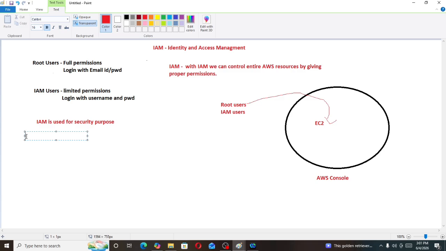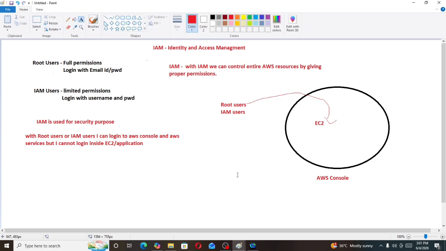With root users or IAM users, I can log in to the AWS console and AWS services, but I cannot log in inside EC2 or any application. EC2 is nothing but what we call an application. With root users or IAM users, we can log into the AWS console and AWS services, but we cannot log in inside the EC2.